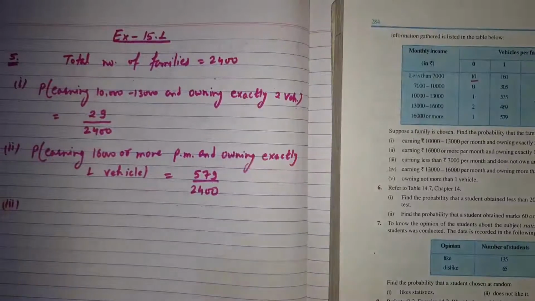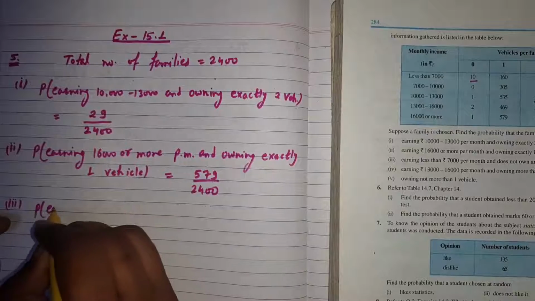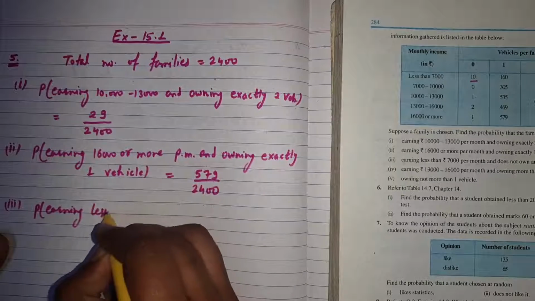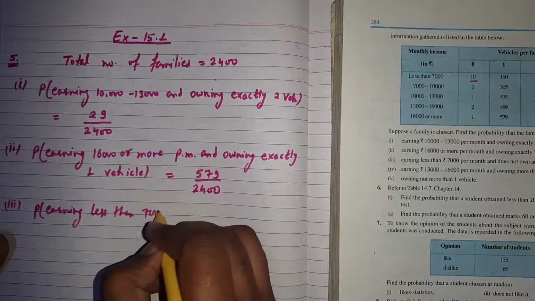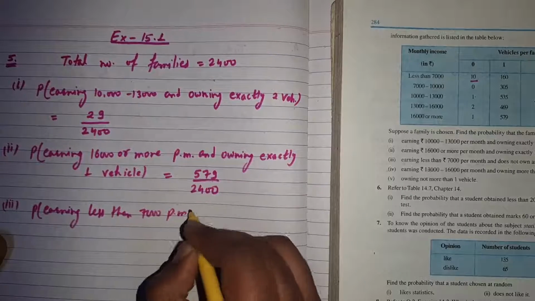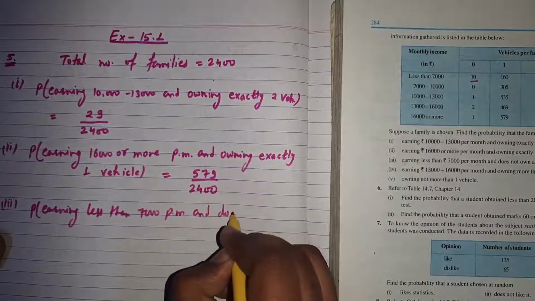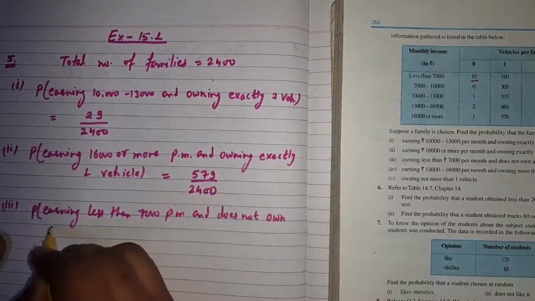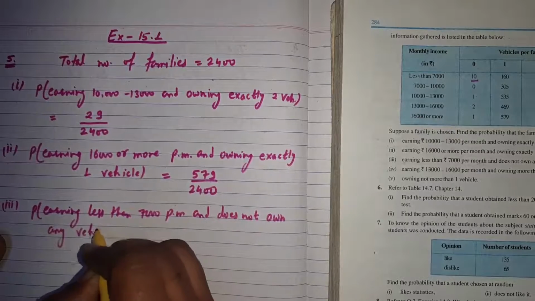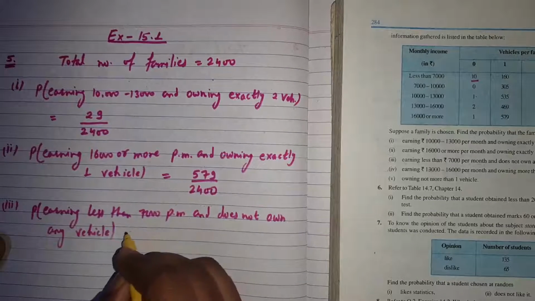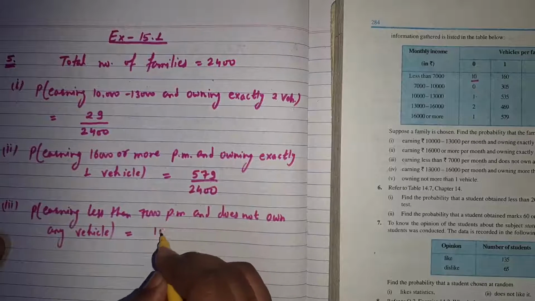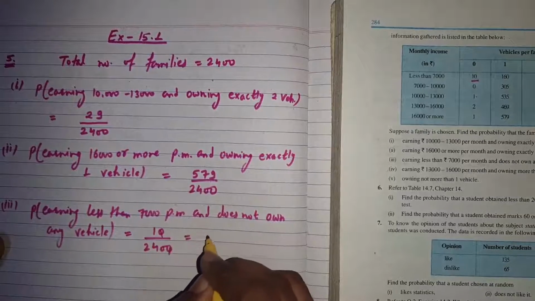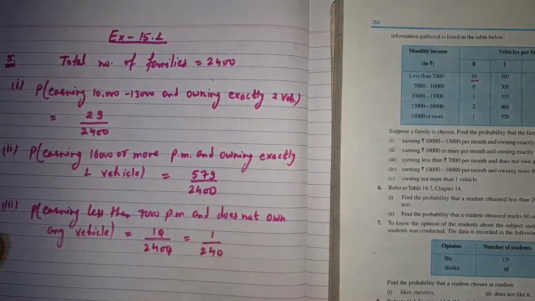So for the third part, earning less than 7,000 per month and does not own any vehicle is equal to favorable outcome 10 and total outcome 2400. Cancelling out 10, it will be 1 upon 240.